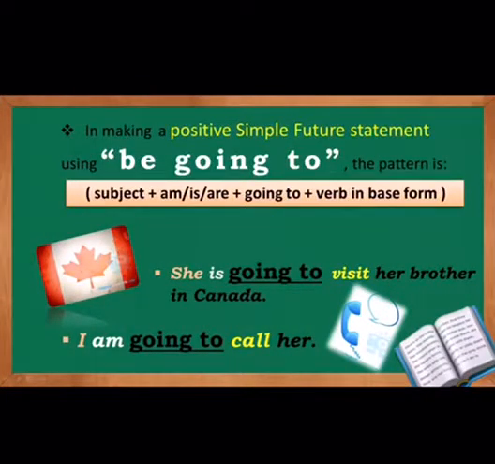Now in making a positive simple future statement using be going to, the pattern is subject plus am, is, or are plus going to plus the base form of the verb. For example, she is going to visit her brother in Canada. Now visit is your base verb here and we have used is and going to. Next sentence is I am going to call her. Now am is used here, going to plus the base form of verb, that is call.